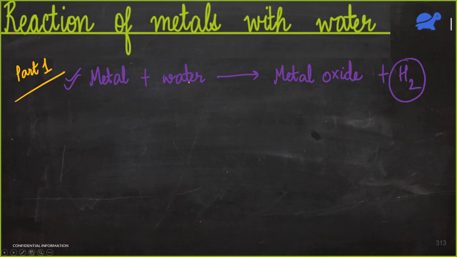But now there will be a second step to this reaction in special cases. This metal oxide can either be soluble or insoluble. If this metal oxide is insoluble in water, only this first reaction will take place. But now suppose this metal oxide is soluble in water.